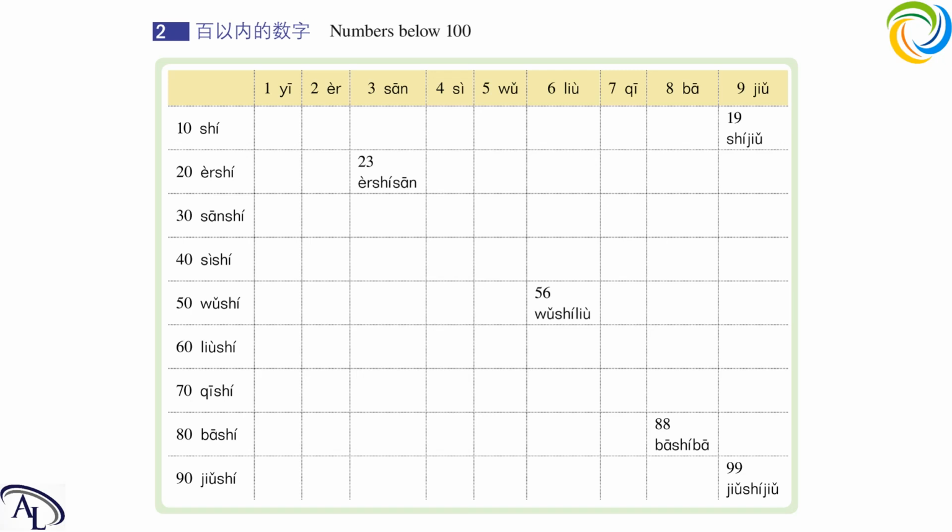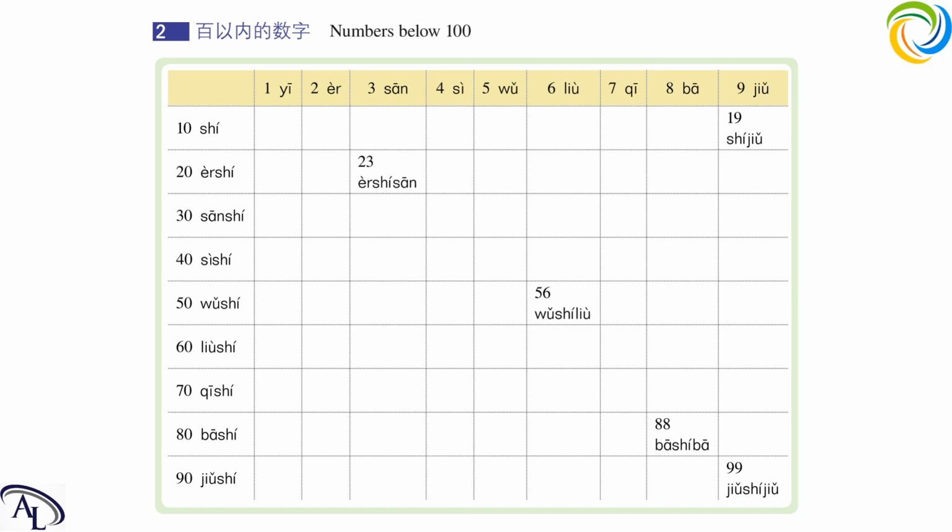So this is 19. Read after me, please. 十九. The next one, 56. 50 is the tens place. So it is 50. And then the unit place is 6. So this is 56.